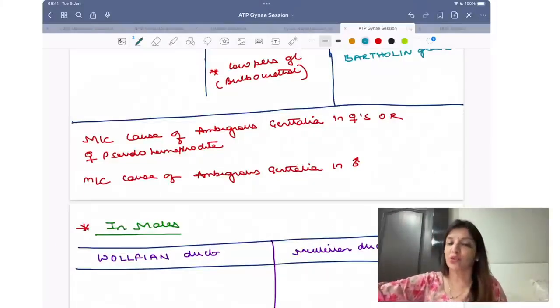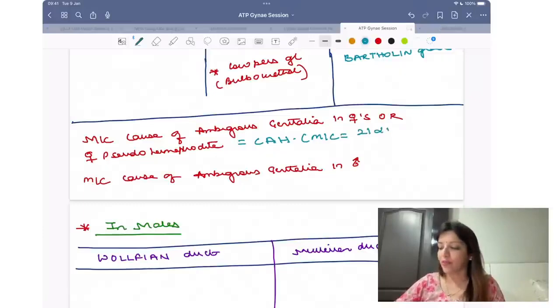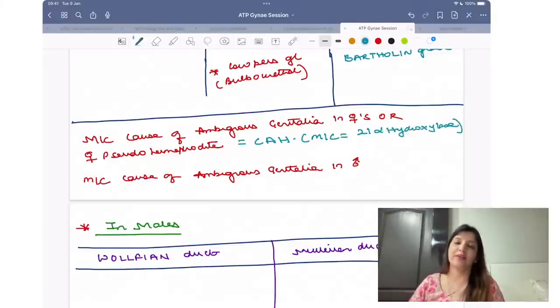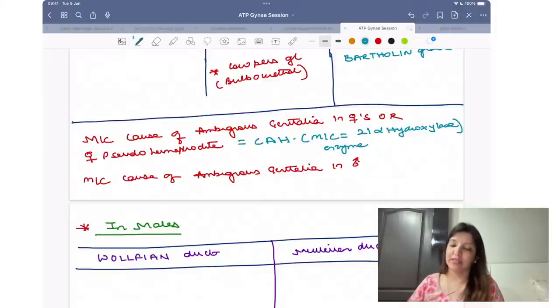Whether they say female pseudohermaphroditism or whether they ask you most common cause of ambiguous genitalia in females, answer Lalit, very good. Answer is congenital adrenal hyperplasia. Most common enzyme deficiency leading to congenital adrenal hyperplasia, 21 alpha hydroxylase enzyme deficiency.